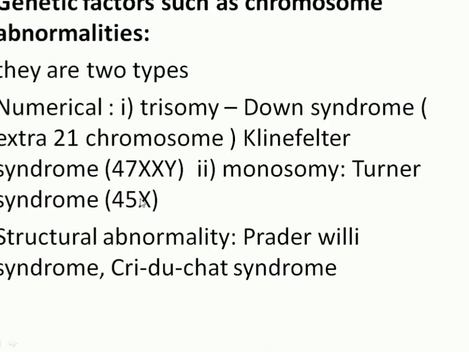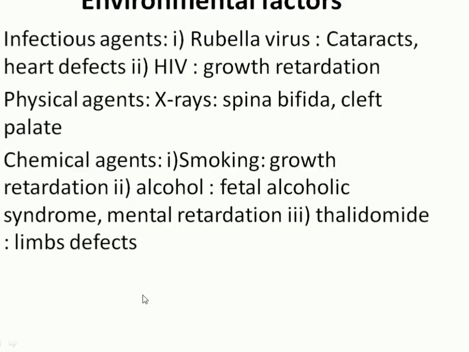Monosomy: Turner syndrome, 45X. This fetus lacks one X chromosome. Structural chromosomal abnormality: loss of part of the chromosome, or duplication or translocation of part of the chromosome, causes many congenital anomalies. Two examples here are Prader-Willi syndrome and Cri-du-chat syndrome. Infectious agent: rubella virus causes cataract and heart defect.